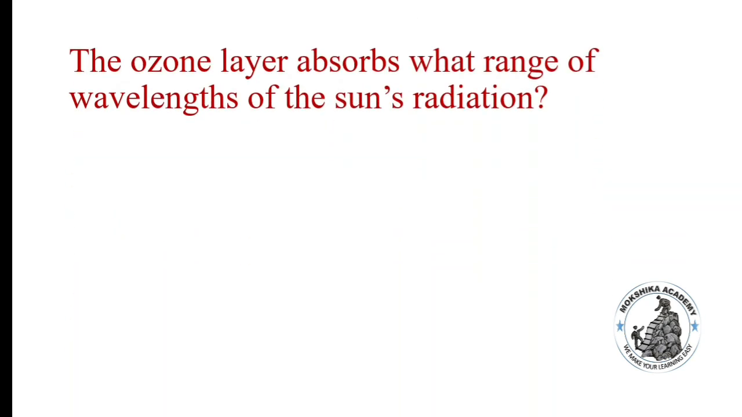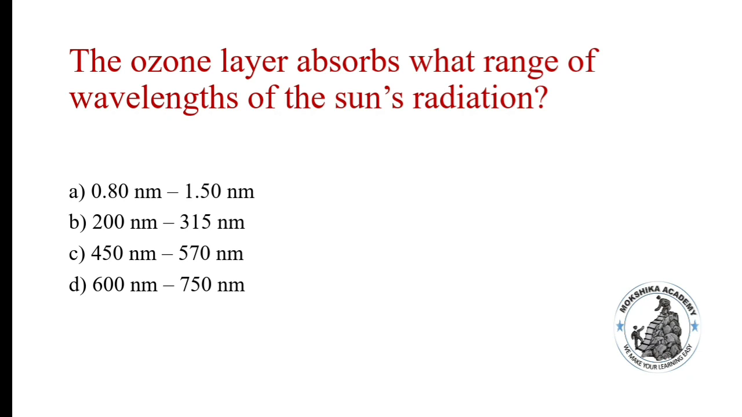The ozone layer absorbs what range of wavelength of the sun's radiation? 0.8 nm to 1.50 nm, 200 nm to 315 nm, 450 nm to 570 nm, 600 nm to 750 nm. Nanometer, nm, means. Correct answer is option B, that is 200 nanometers to 315 nanometers.